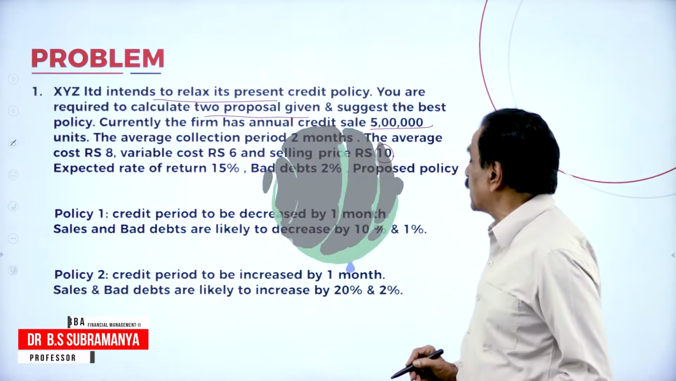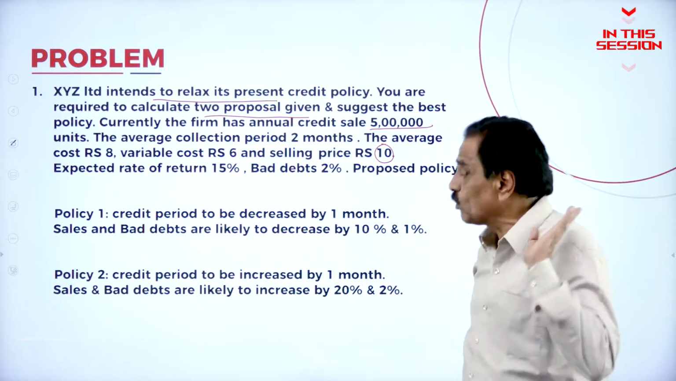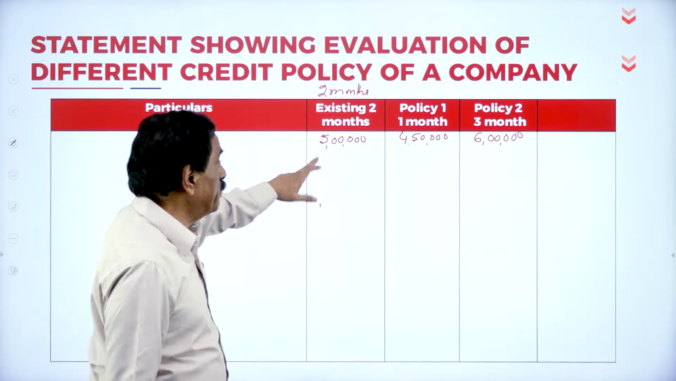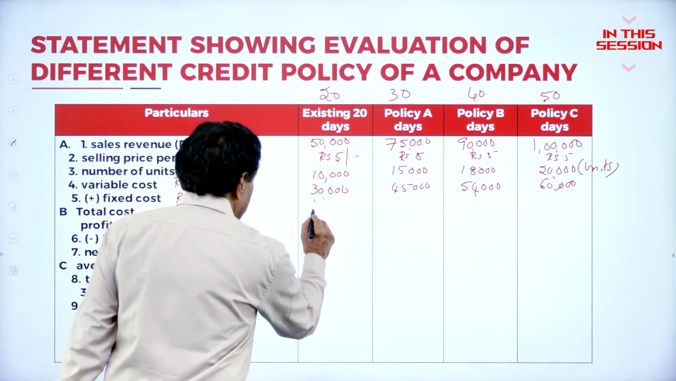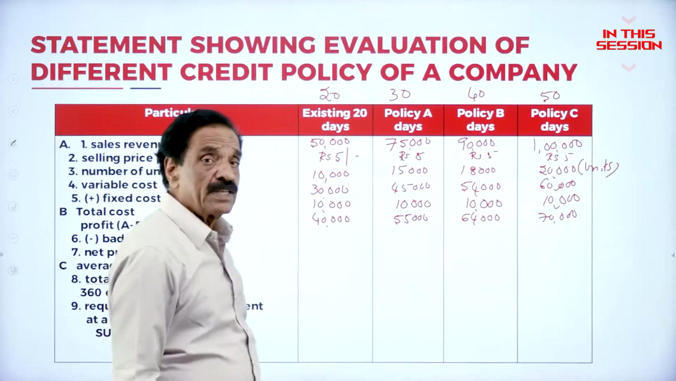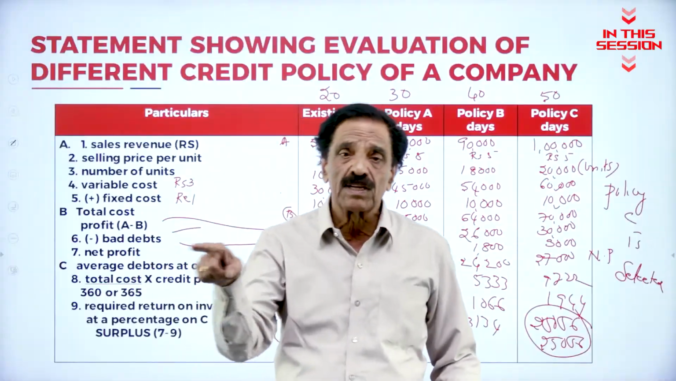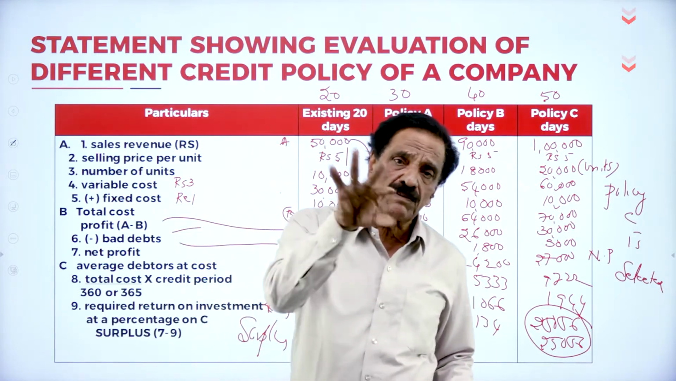Credit period to be decreased by 1 month. Presently we have 2 months, decreased by 1 month means 1 month, that's all. Whereas the second policy is again increased by 20%. 20% of 5 lakh is 1 lakh, becomes 6 lakh units. So 10,000 into 1 is 10,000. Fixed cost remains constant. Variable cost plus fixed cost is total cost. So total cost divided by number of days into credit period multiplied by turnover, whichever is highest should be selected.